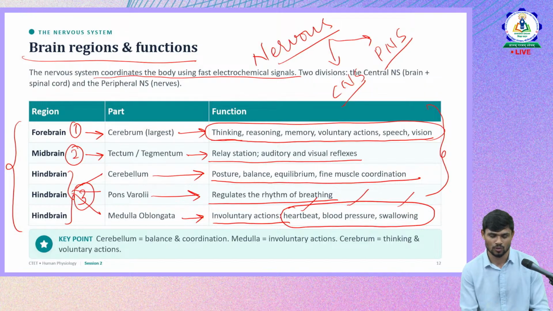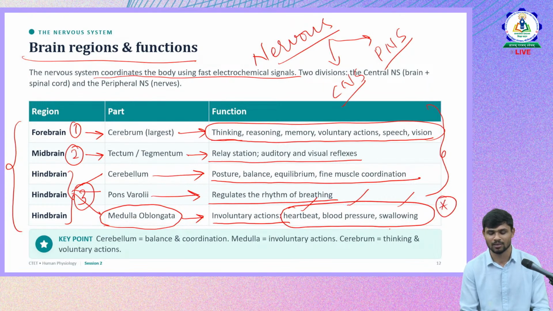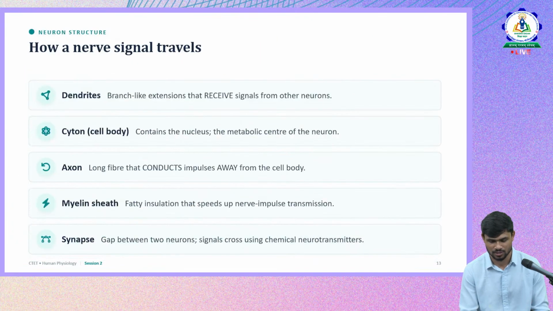So especially remember the function of the medulla oblongata and that it is part of the hindbrain. These are the different parts of the brain and their functions.